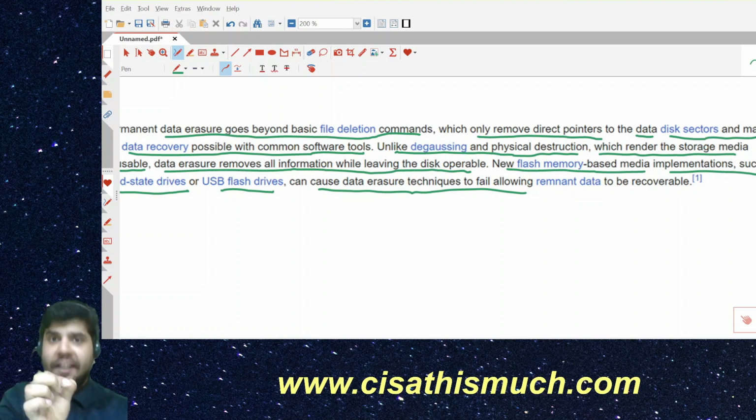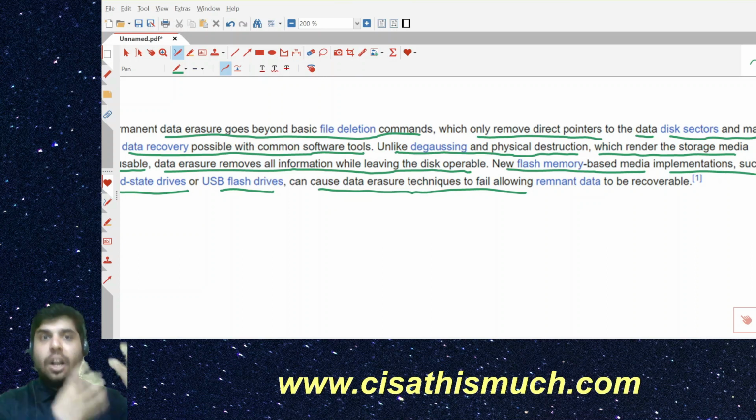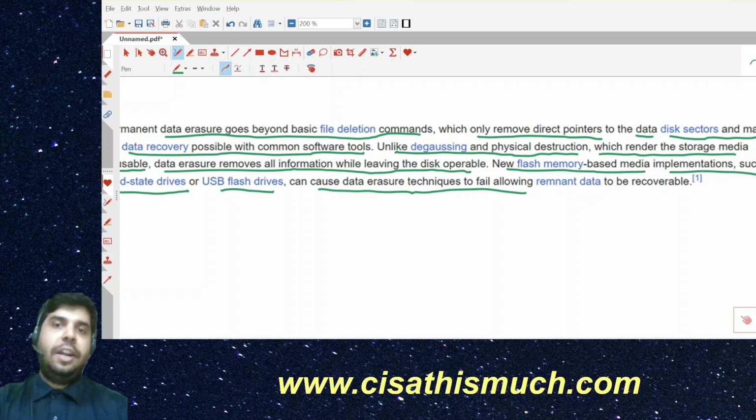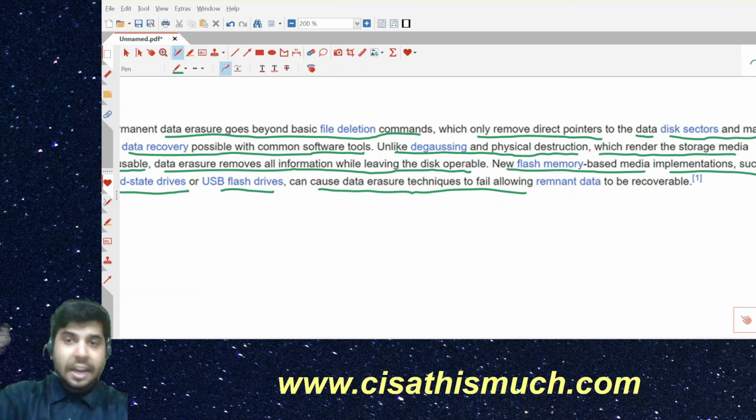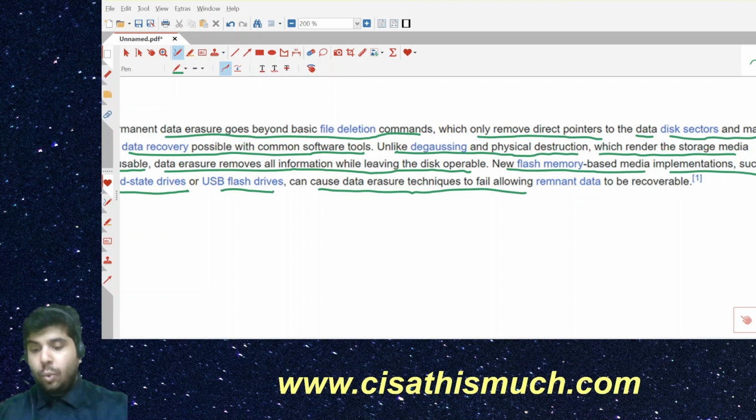But you have to understand one thing. As I was saying, if the data is worth $1 million, I will try my best to recover the data. I'll go to the best of my extent. I'll do anything at any cost, right? Because the data is worth it. This is something you need to keep in mind. So yes, it is impossible, but if the data is worth it, we will try our best. So let's come back to our discussion.